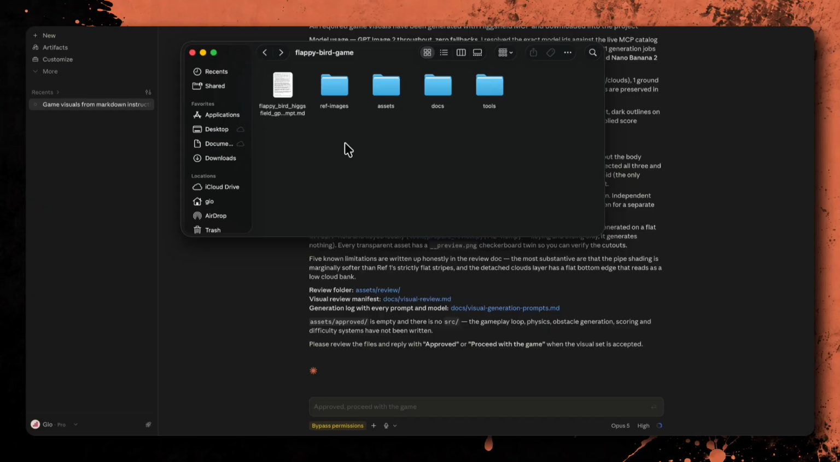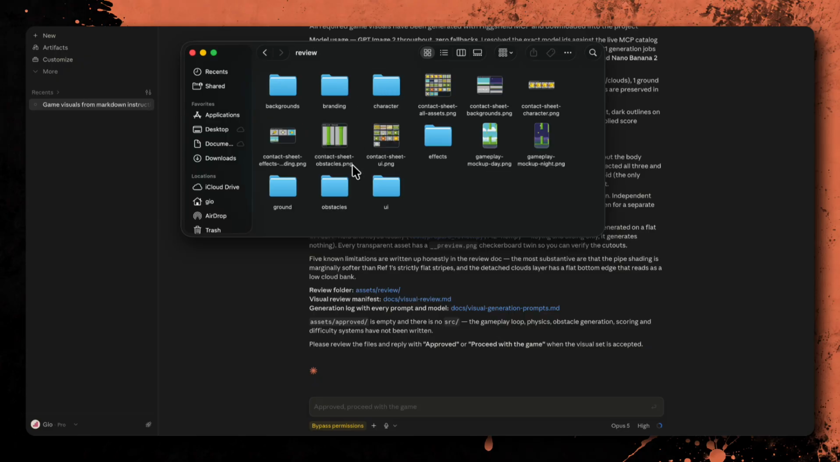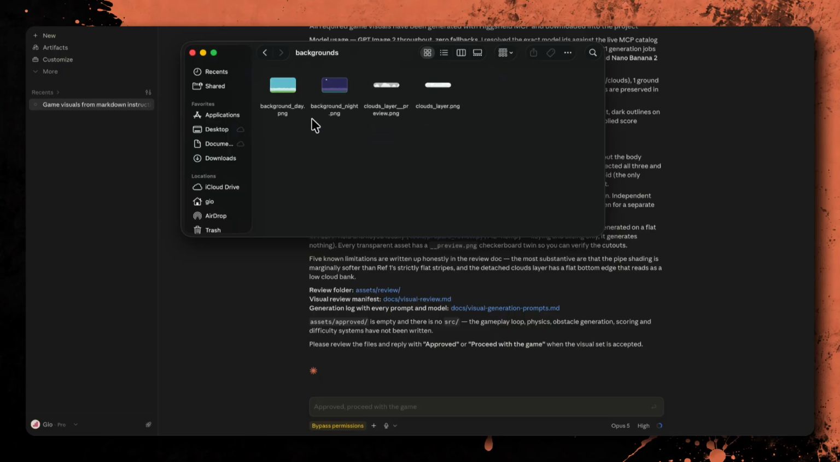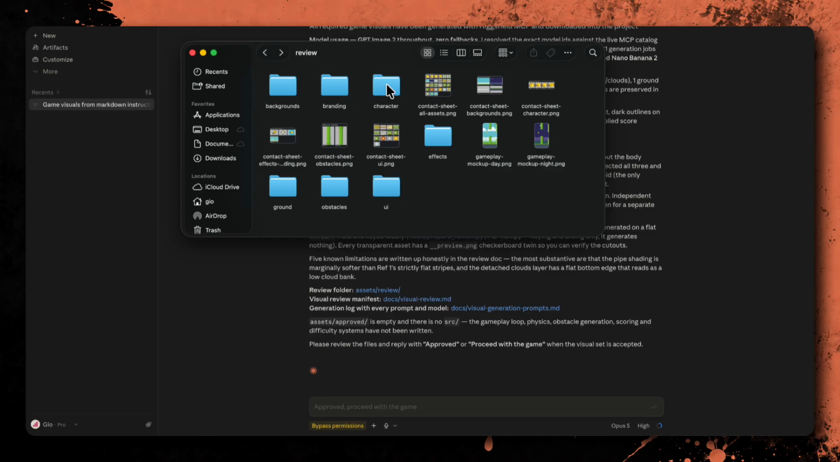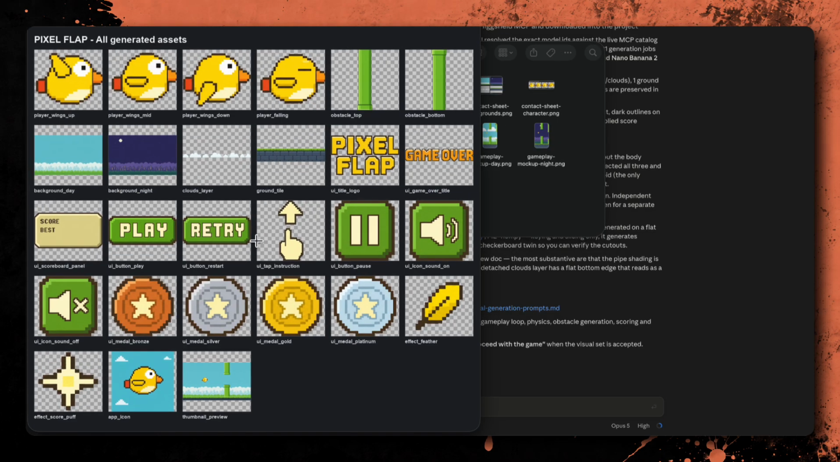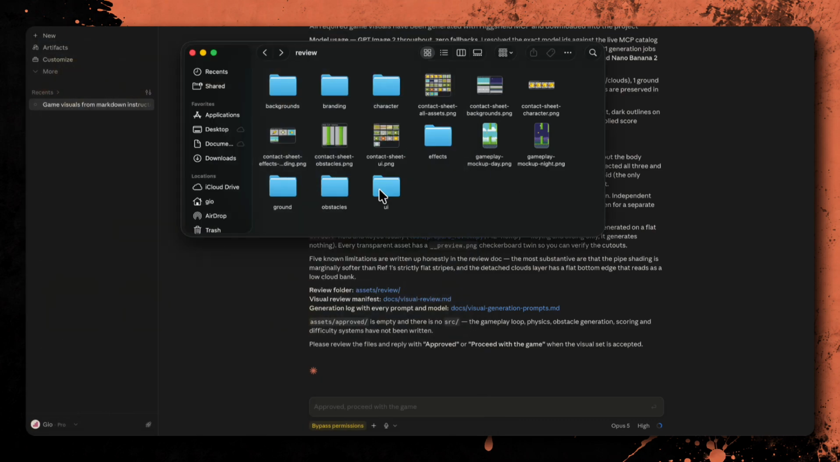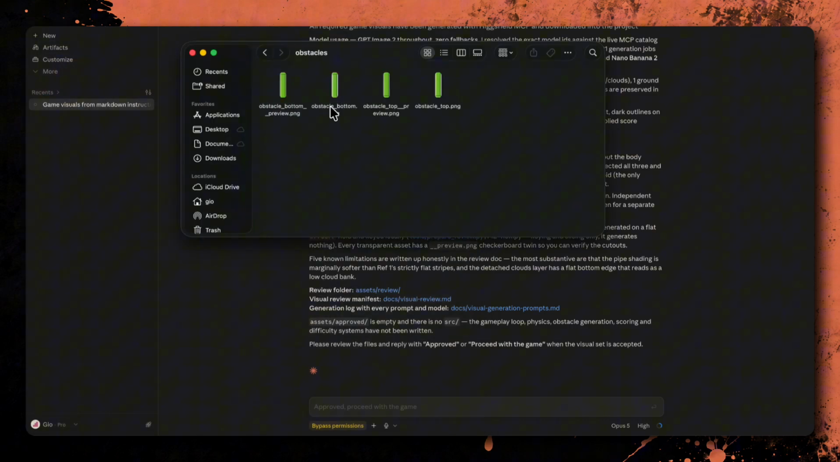At the top level, we have separate folders for the assets, documentation, and processing tools. Inside the assets folder, we have the original references, the raw source generations, the selected review files, and an approved folder. The review folder is divided into categories such as backgrounds, characters, obstacles, and UI, along with additional folders for the ground, branding, and effects. Claude also created combined contact sheets and full gameplay mockups, which makes it much easier to review the entire visual